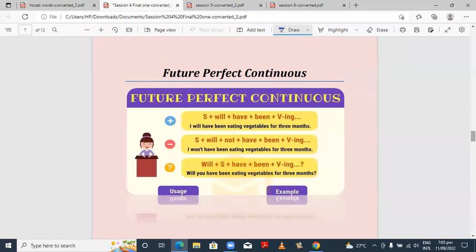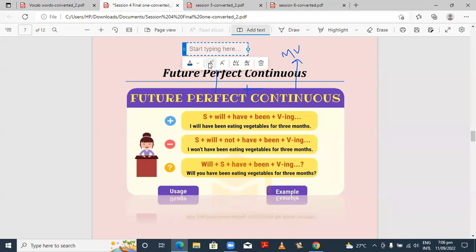Where should we use has? We have discussed it in present perfect tense. It is the helping verb of present perfect. Okay, so let's cover future perfect continuous. Perfect continuous tenses are a combination of two tenses, future perfect and future continuous. From future perfect, we will choose our helping verb, and from future continuous, we'll choose our main verb form. You got it?